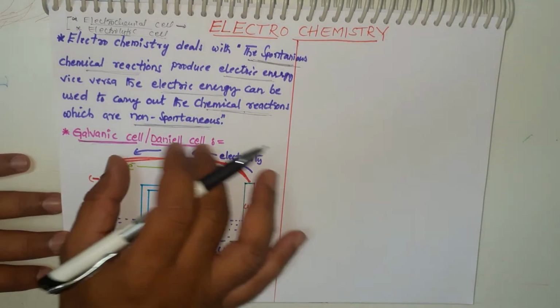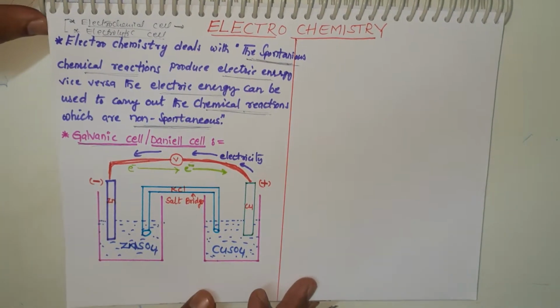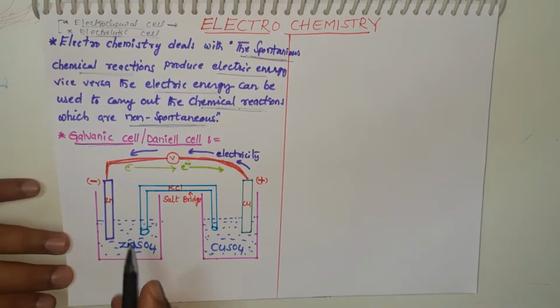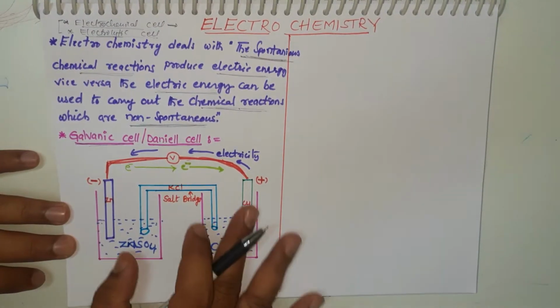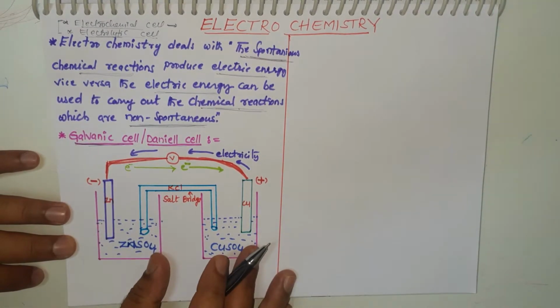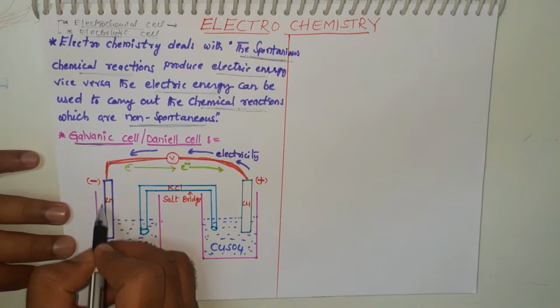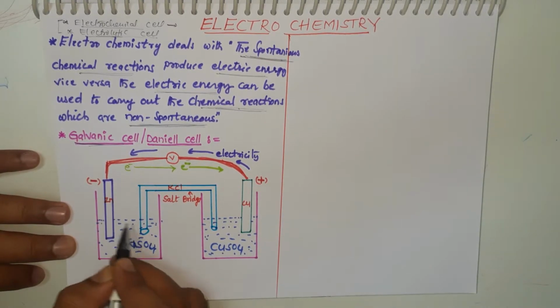Okay students, we explain the galvanic cell briefly. Listen carefully. This is the complete galvanic cell. Here a zinc rod is dipped in zinc sulfate solution, which is the electrolytic solution.